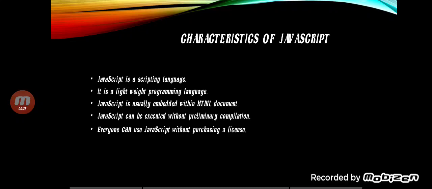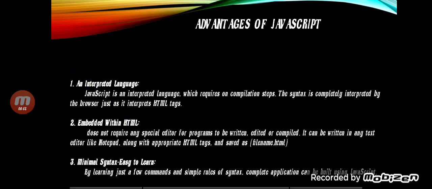JavaScript is a scripting language. It is a lightweight programming language. JavaScript is usually embedded within an HTML document. JavaScript can be executed without preliminary complications. Everyone can use JavaScript without purchasing a license.